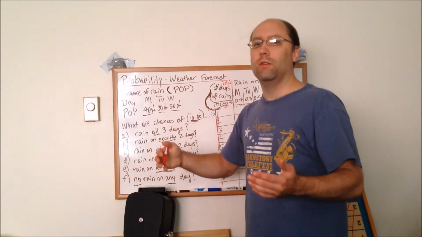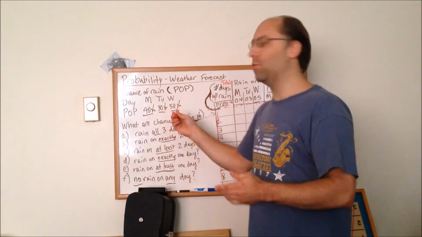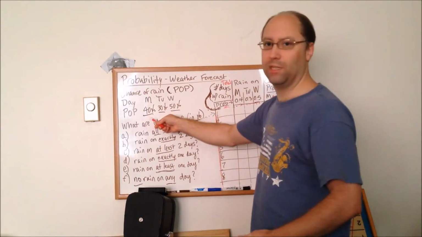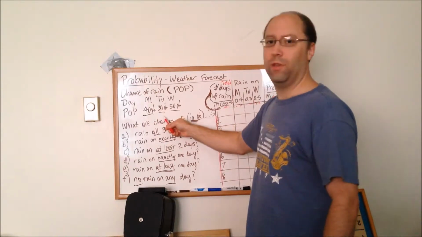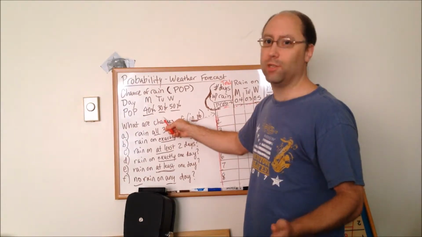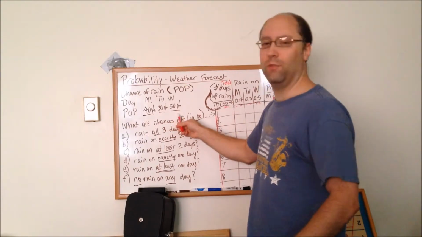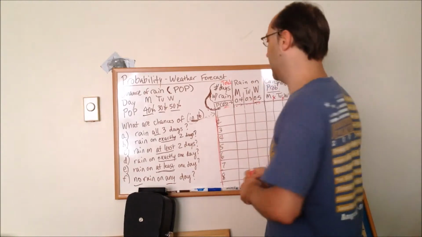So to get to 1, you would just take 1 and subtract the 0.4, and you would get 0.6 or 60% chance that it will not rain on Monday. Tuesday, it would be 1 minus 0.3, which is 0.7 or 70% chance that it does not rain on Tuesday. And then Wednesday would be 1 minus 0.5, which is 0.5, so 50-50 on Wednesday.